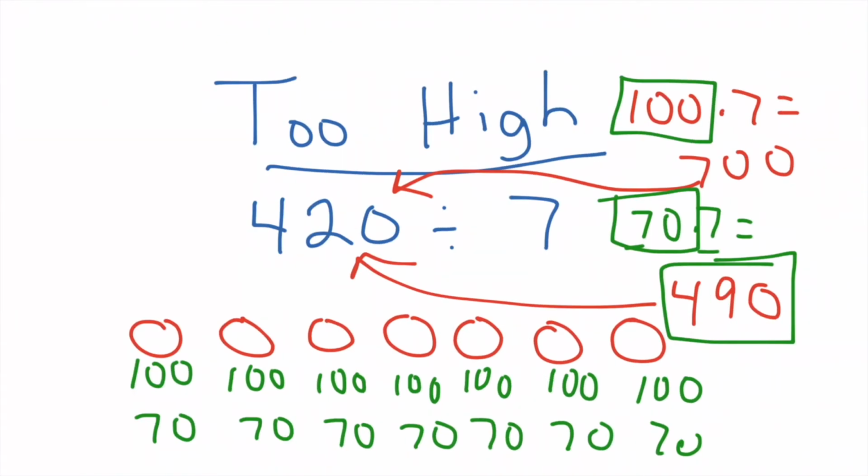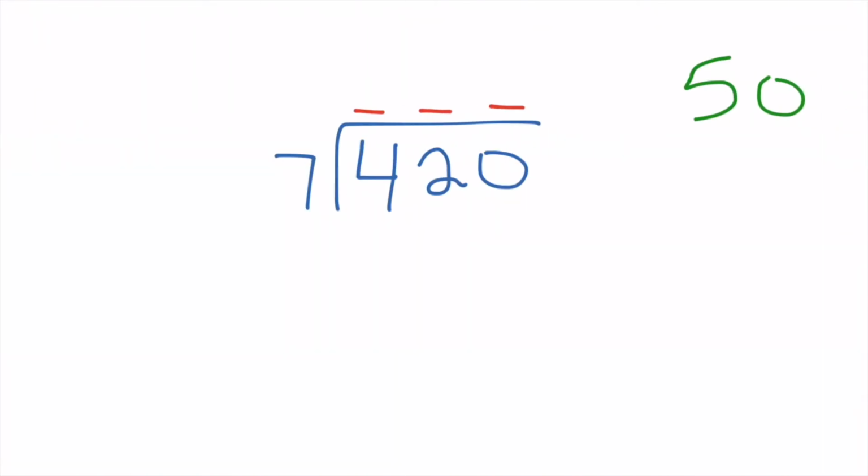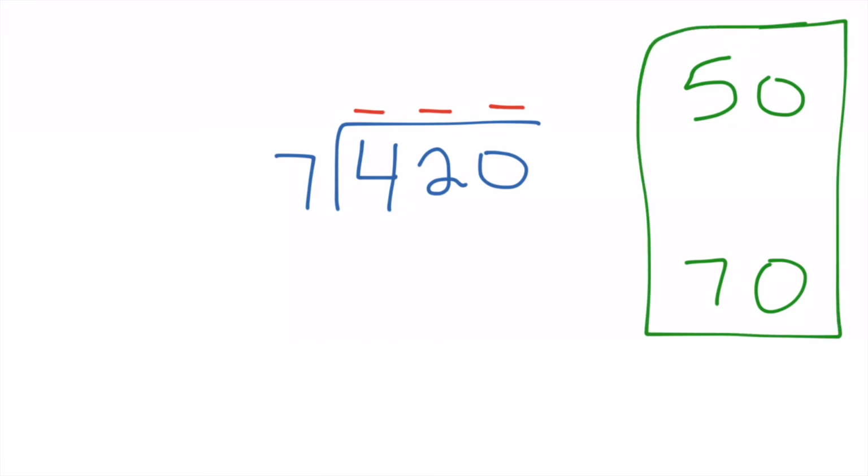And on the high end, 70, or the quick one we did was 100, but we'll say 70. So we're going to say my answer has to be between 50 and 70. Now, here we actually have a really small range. Between 50 and 70 gave me a really good idea of where my answer is going to be, and I don't feel like we had to do that much work at all by using that multiplication.